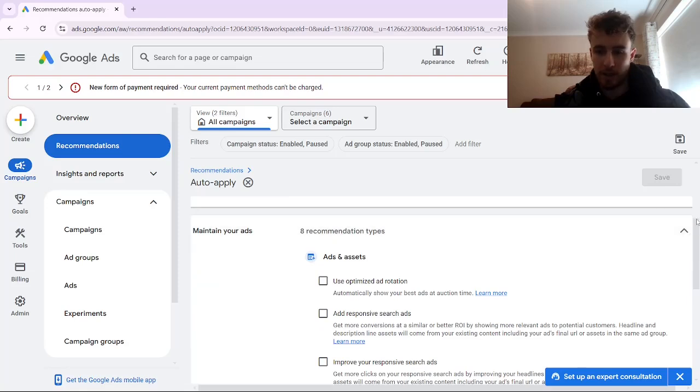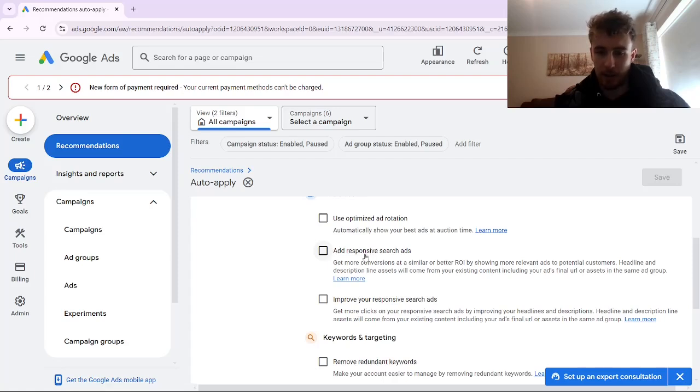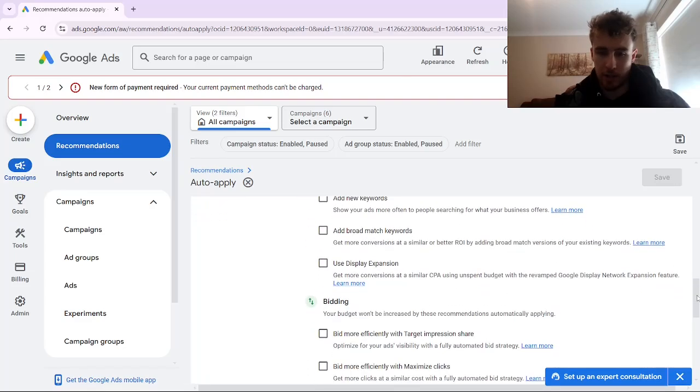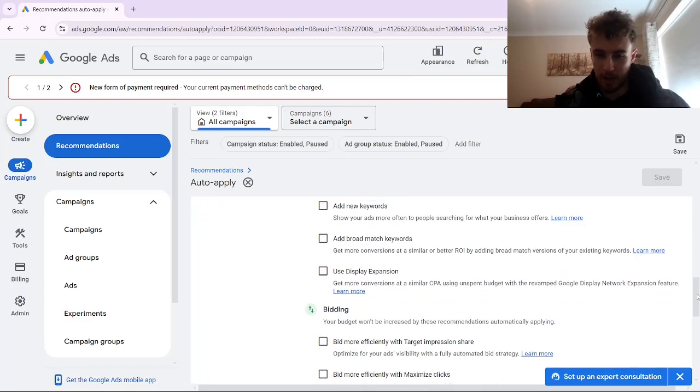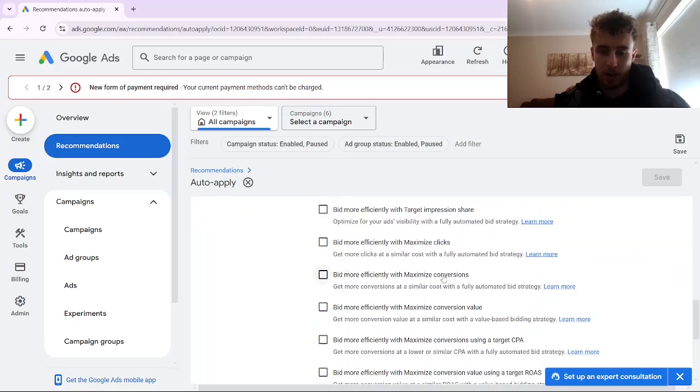Out of all of these recommendations, you can use optimized ad rotation as we just went through, but we don't want them to automatically make responsive search ads on our behalf, because ideally we want to write those ourselves. And a lot of these other recommendations, for example, adding new keywords on our behalf, adding broad match keywords, or giving them the right to change our bidding strategy when we know what's best for us depending on our current situation. Google's AI doesn't have context, for example, on how much conversion data is enough for us to make the switch in our bidding strategies.